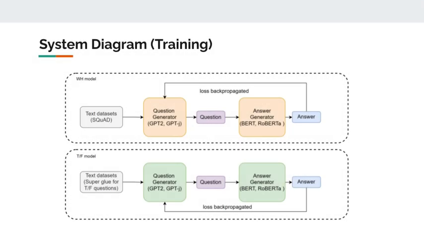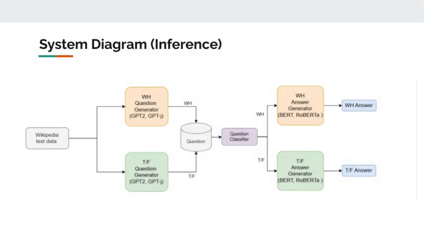Since the problems of answering WH and polar or true-false questions are so different, we've decided to tackle each problem separately. Though the model architectures are very similar, we will be using different datasets that specialize in each, and we will be training the two separately, both for the pre-training and joint training steps. After completing the joint training, we will separate the question answering and question generation models to allow them to work independently. For question generation, the text data will be fed into both the WH and polar question generation models, whose outputs will then be concatenated into a question set.